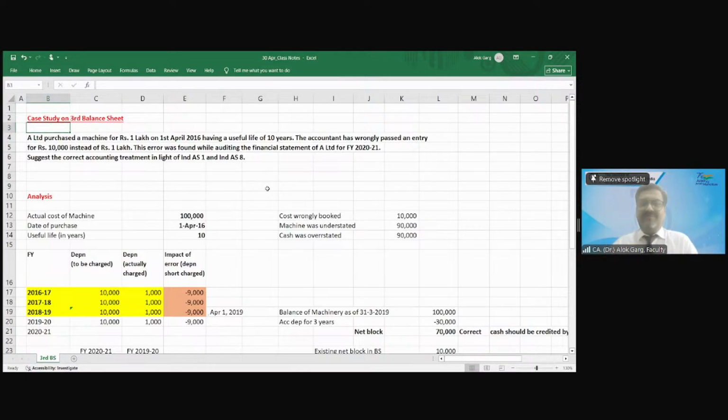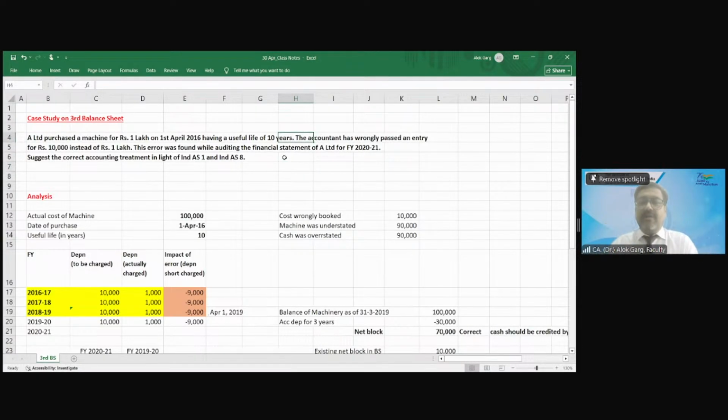What are the disclosures? A Limited purchased a machine for rupees 1 lakh on 1st April 2016, having a useful life of 10 years. So 1 lakh rupees is the cost. Life is 10 years. What is the depreciation? 10,000, considering residual value is 0.